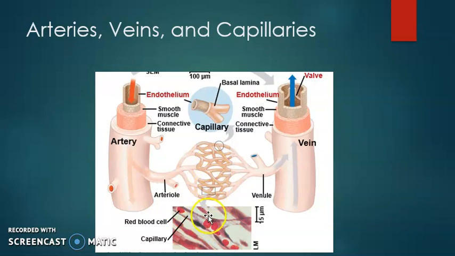Because there is a single layer of cells at the boundary of the capillary, and the blood cells are single file, exchange of materials with the tissues is very easy, because tissues are surrounding it. If we elaborate this diagram, here and here will be the cells and the extracellular tissues.